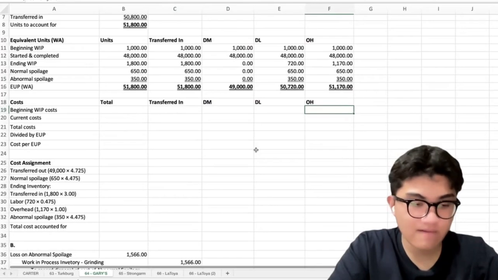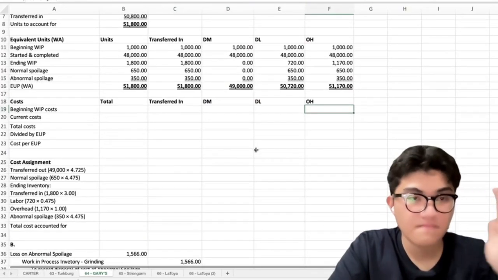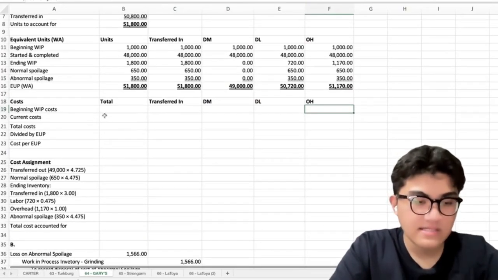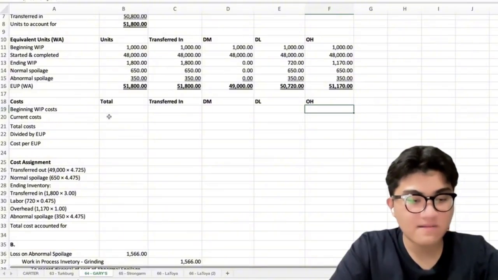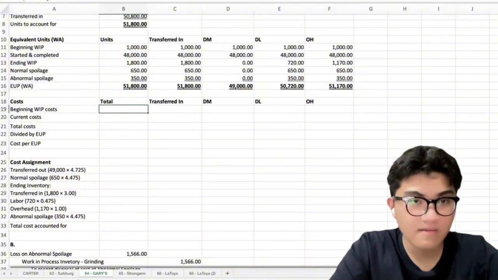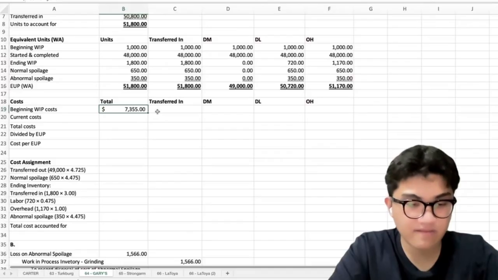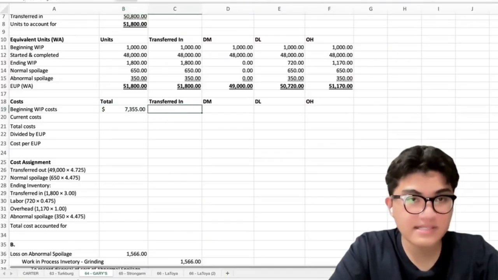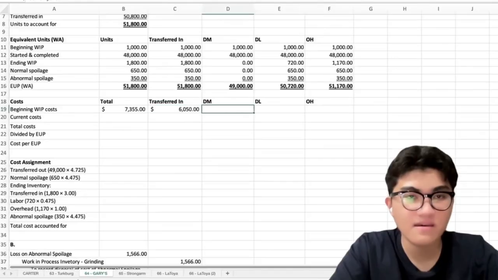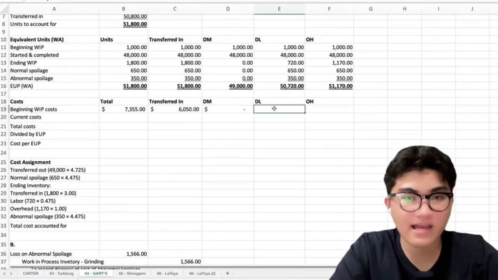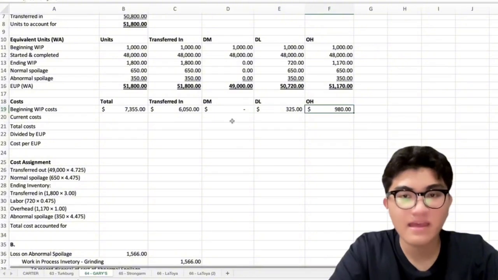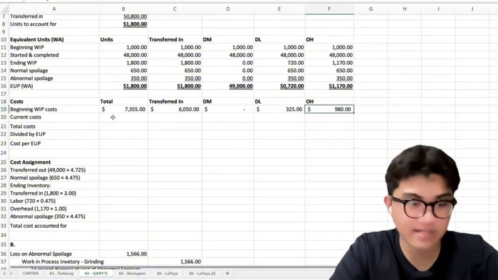Now, we proceed to our costs. Okay? So, the beginning WIP cost total is 7,355. It consists of the transferred in cost of 6,050, and for the direct materials, wala, and direct labor 325, and for our overhead, which is 980.